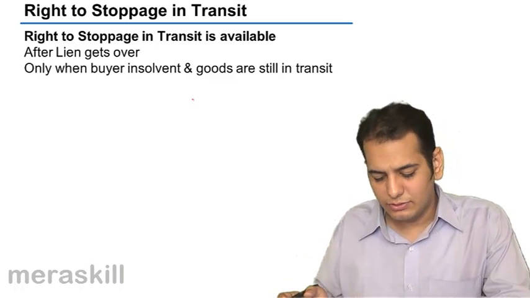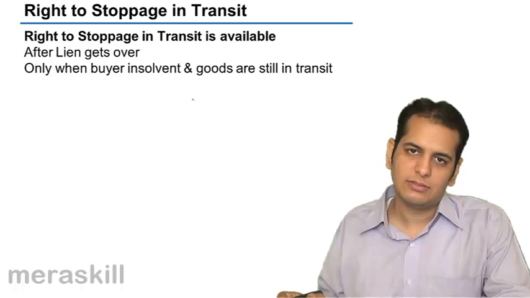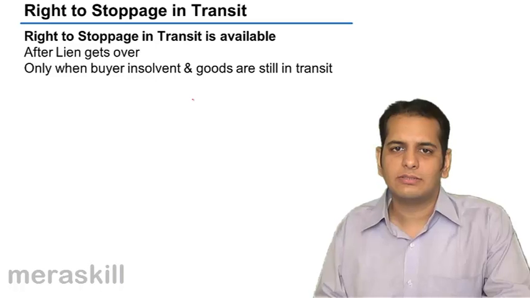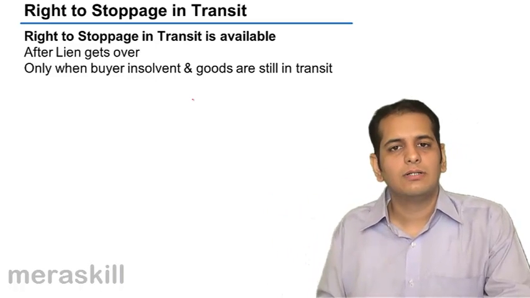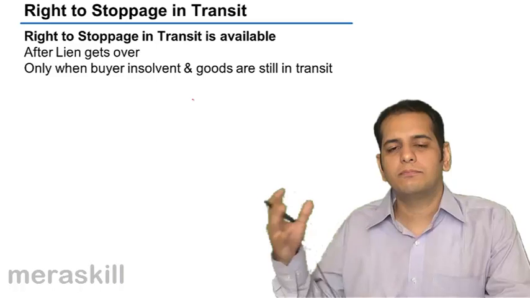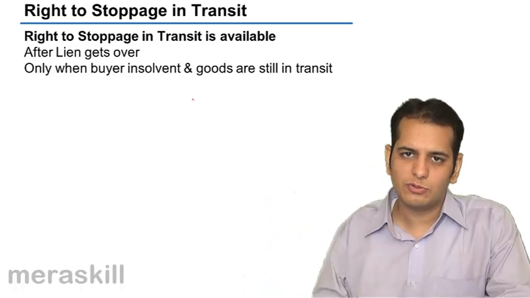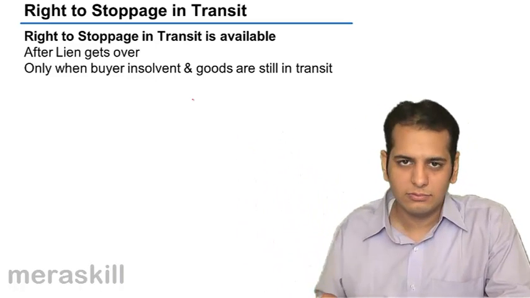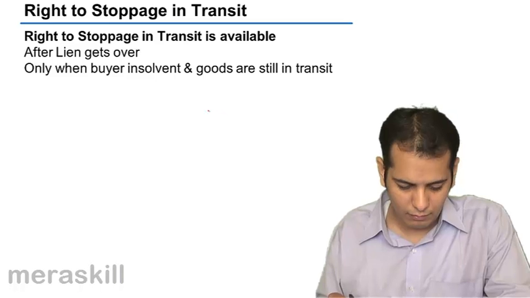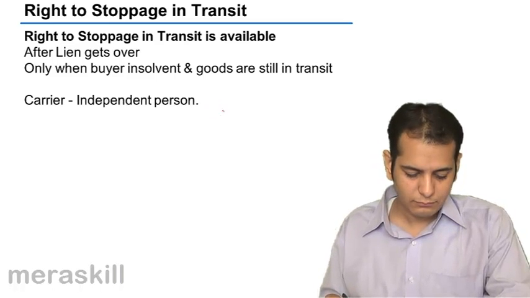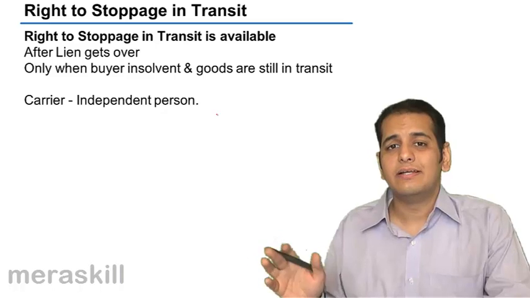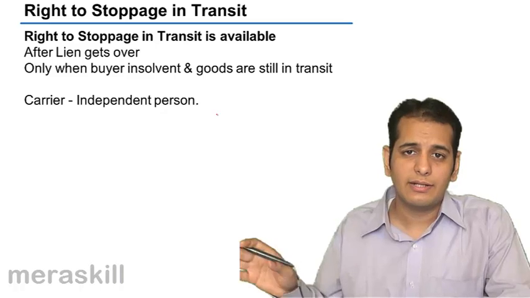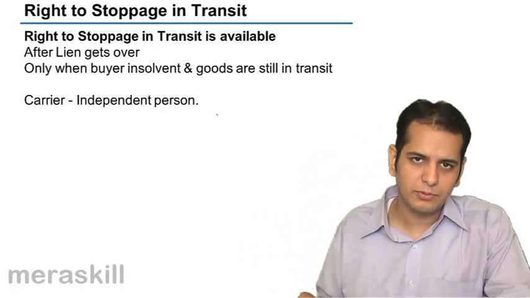Only when the buyer is insolvent and the goods are in transit. The buyer becomes insolvent and the goods are still in transit. Otherwise, the seller cannot stop the carrier. He cannot just stop the carrier and tell him to bring the goods back. The important condition is the goods are still in transit, agreed, but the buyer has to get insolvent. Here the carrier is the independent person. He is not a person of the seller, or an agent of the buyer. He is an independent person.